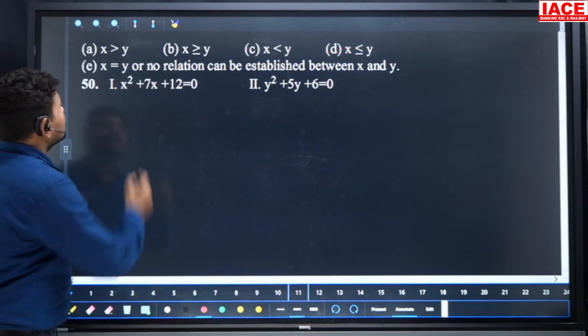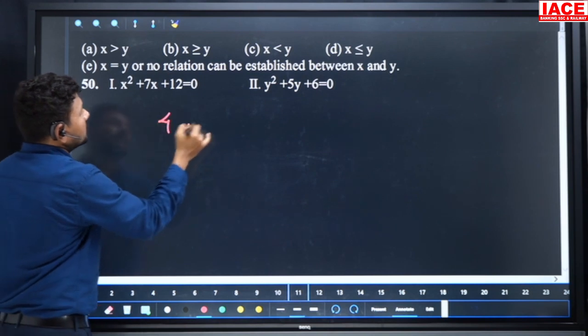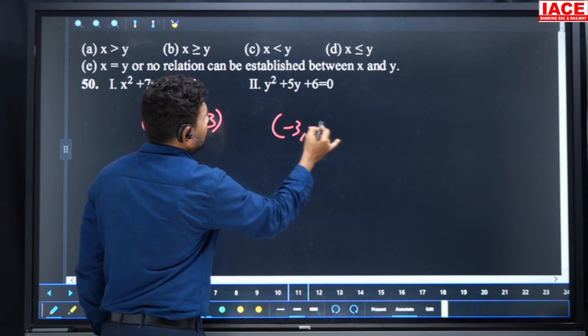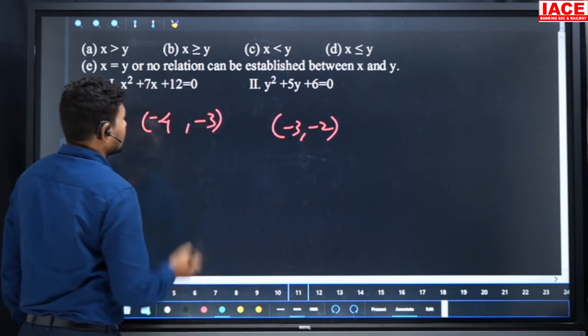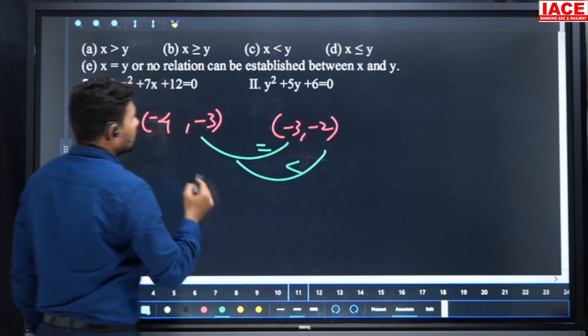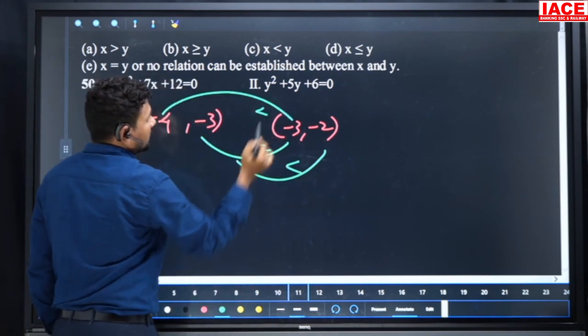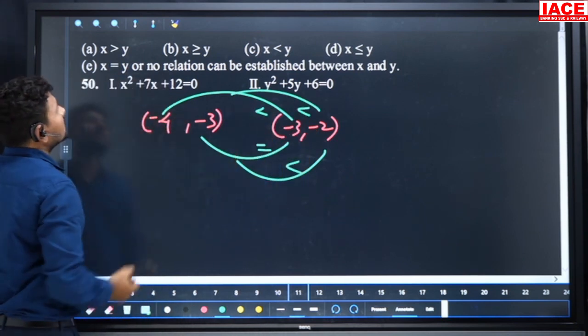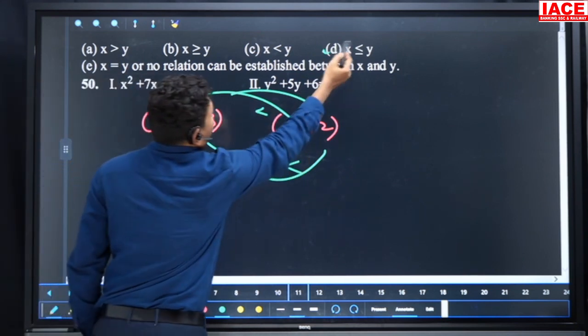Next, here x square plus 7x plus 12, it is 4 comma 3, minus 4 comma minus 3. Here is minus 3 comma minus 2. And what is the relation? Minus 3 equal, minus 3 to minus 2, minus 2 is bigger, and minus 4 to minus 3, minus 3 is bigger, then less than or equal means our relation is what? X less than or equal to y. D.